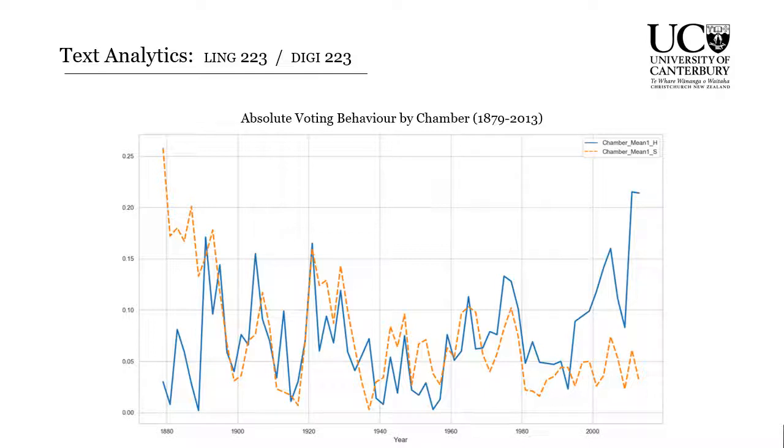So here we're looking at a voting-based measure of behavior. And so the higher that this measure is, the more partisan a particular Congress is. In other words, the more people are disagreeing, as evidenced by the way that they're voting. And this is providing a ground truth because we have recorded votes for this entire period. And so we can see variations in how much people are agreeing or disagreeing with one another, variations in partisanship.